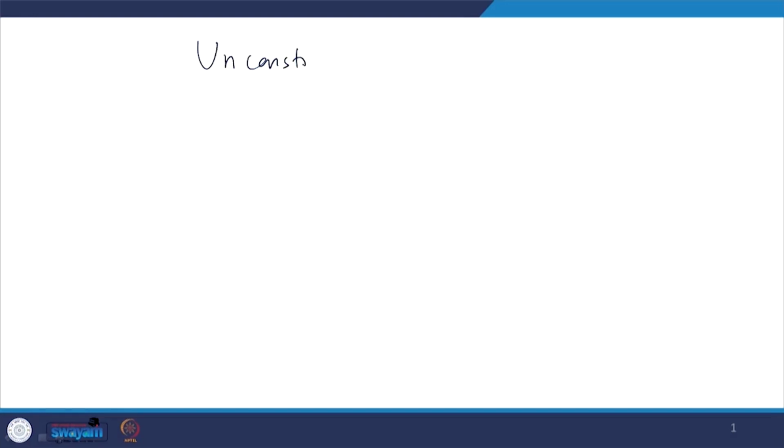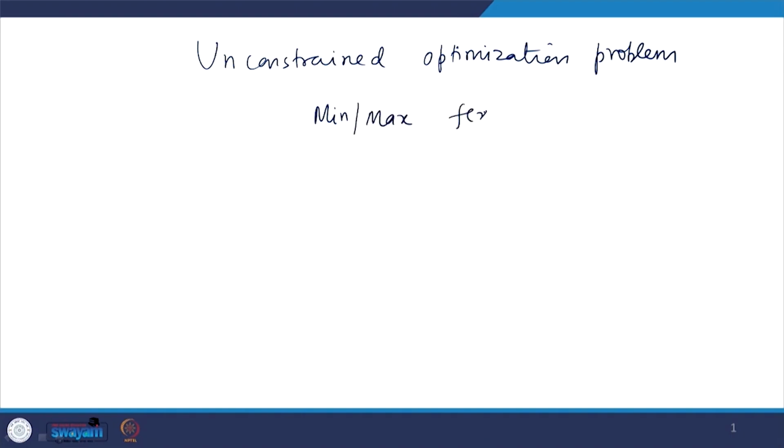An unconstrained optimization problem can be modeled as follows. You have to minimize or maximize f(x), where x belongs to Rn. So, that is basically an unconstrained optimization problem. Okay. Here there is no restriction on the variables, variables may be any x in Rn.